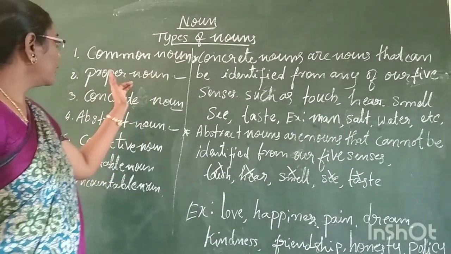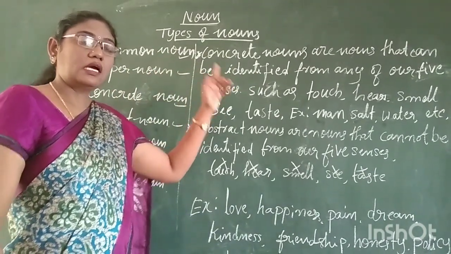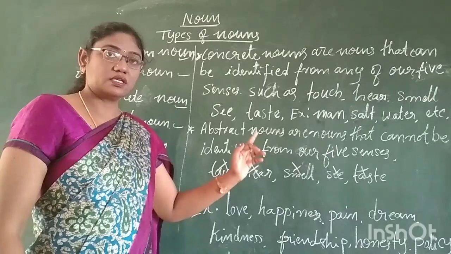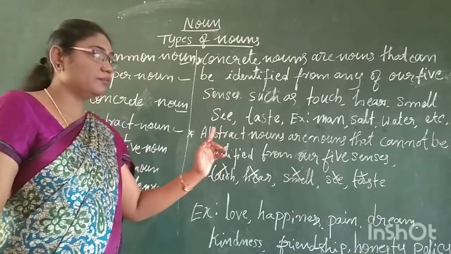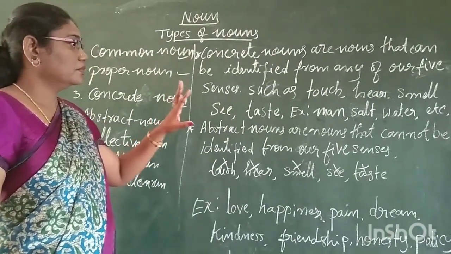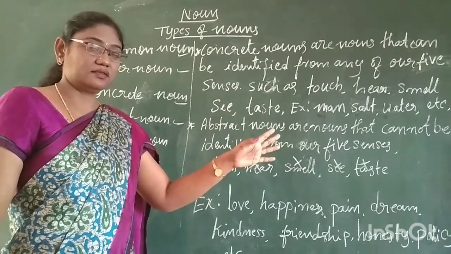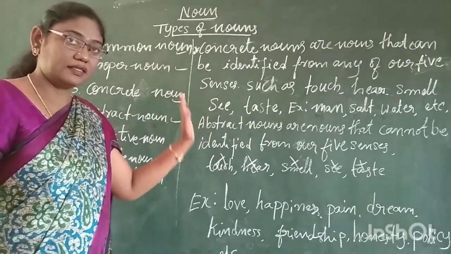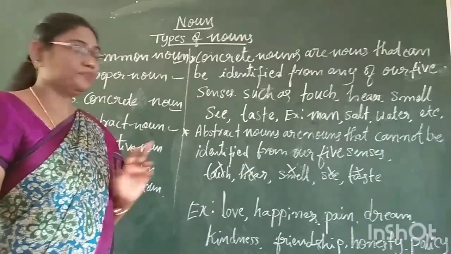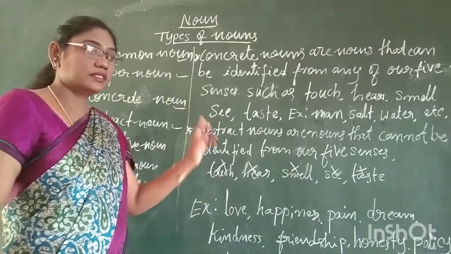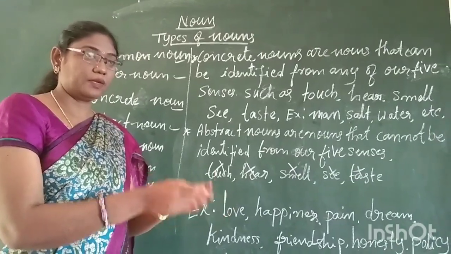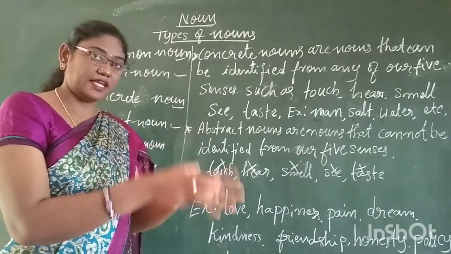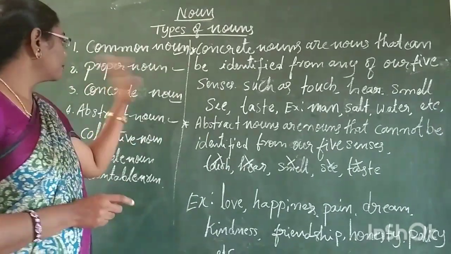Correct? And what is common noun? Common nouns are general names. General names come under the common noun. And in proper noun, there is a specific thing. Mentioning the specific thing, the specific name, is called proper noun.